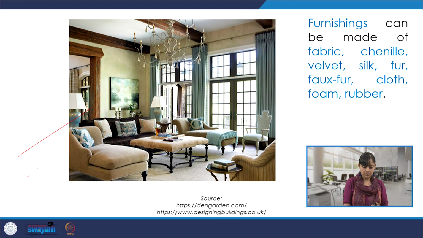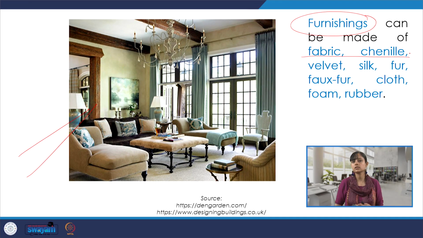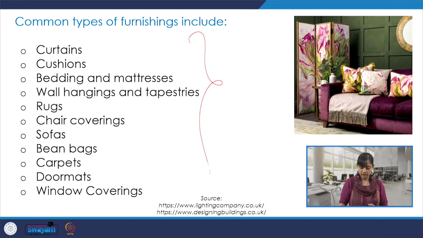Again, some examples when we talk about furnishings, we see over here. They could be fabric, chenille, velvet, faux fur, rubber, any kind of clothing, textile material, rugs, all of those. So these are the types of furnishings, very popular ones: curtains, cushions, bedding and mattresses, some wall hangings and tapestries.